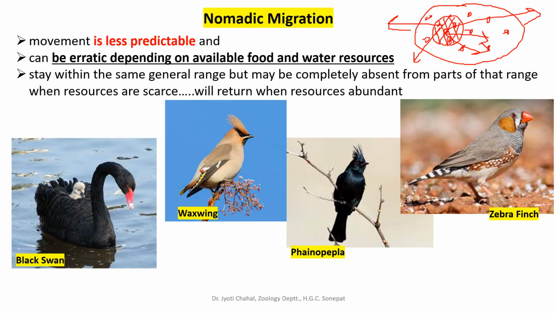Okay, so there are certain birds which show such kind of migration, which is very much less predictable. You cannot predict whether the bird will migrate or not. So examples are like black swan, waxwings, Phainopepla, zebra finch. So these are the birds which show nomadic migration.